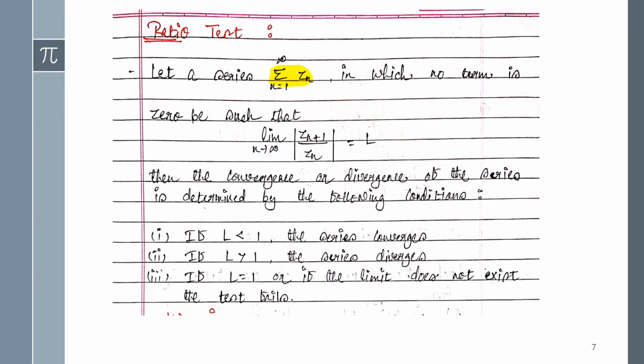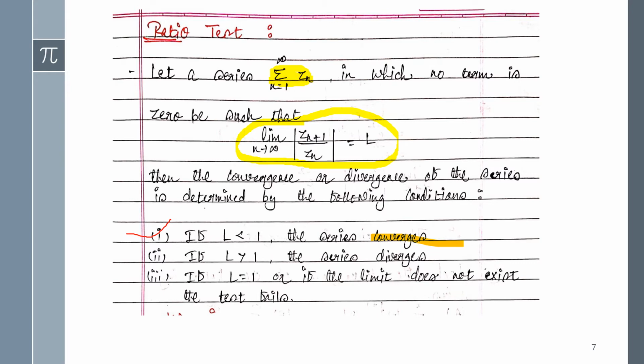To solve examples of the ratio test, you have to apply the limit as n tends to infinity of |z_(n+1)/z_n|. Then the series is said to be convergent or divergent, following these conditions. The first condition: if L is less than 1, then we can say the given series is convergent.